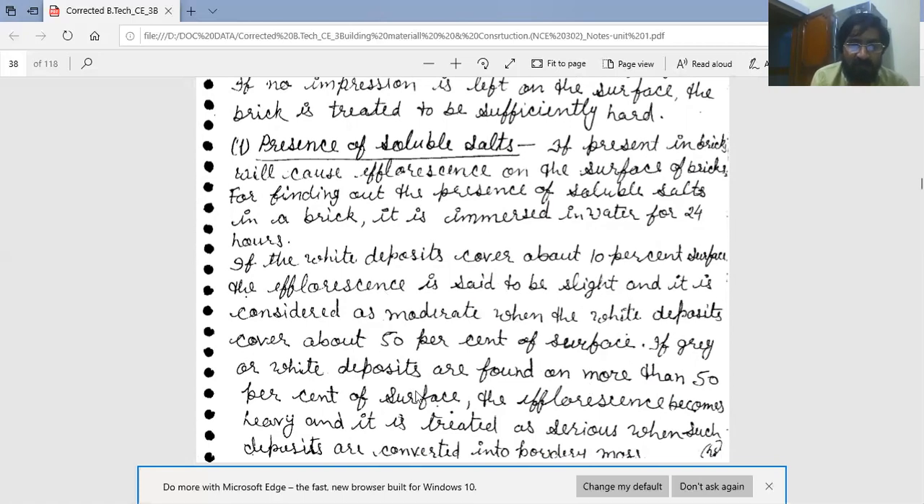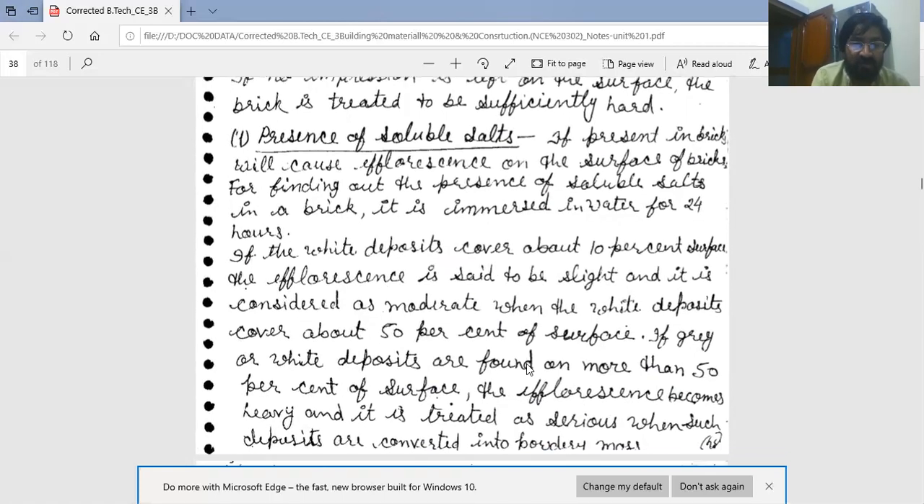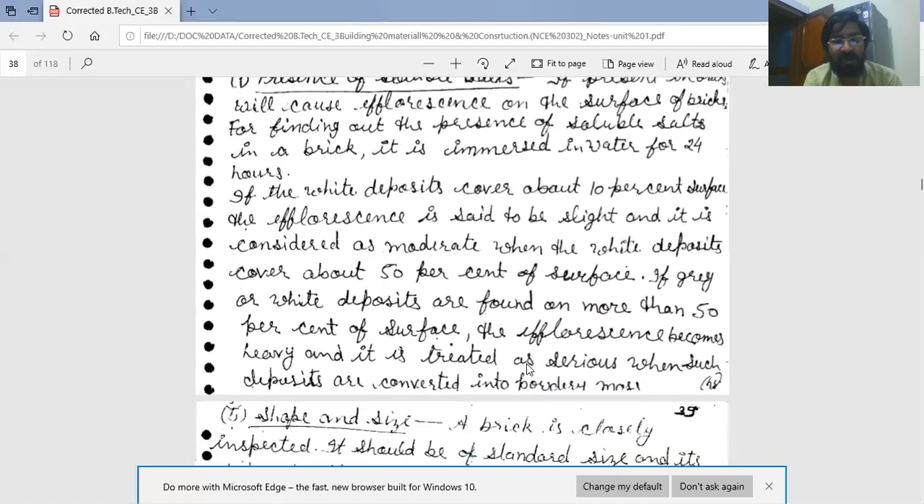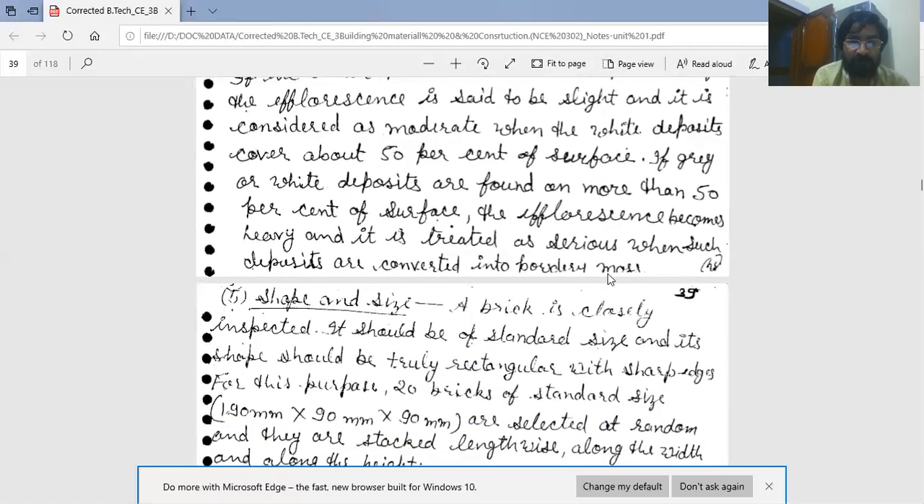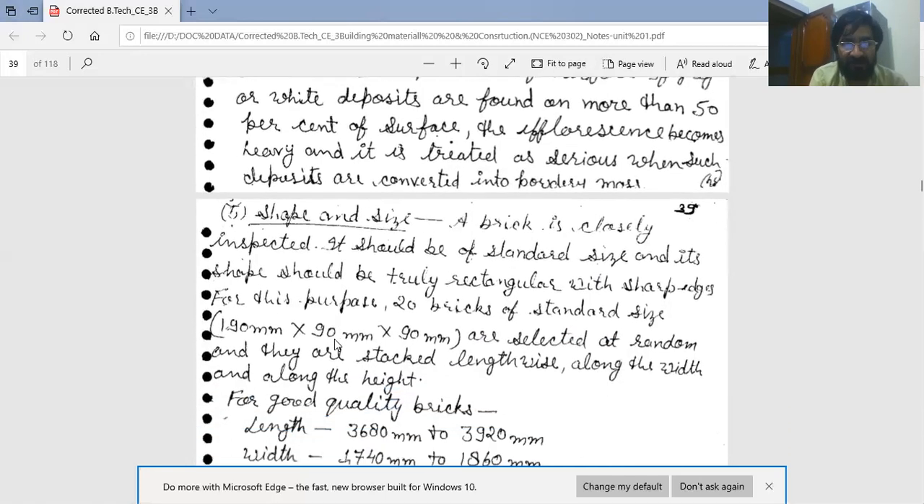If gray or white deposits are found on more than 50% of the surface, the efflorescence becomes heavy, and it is treated as serious when such deposits are converted into powdery mass. Heavy efflorescence is there. Next test, shape and size.